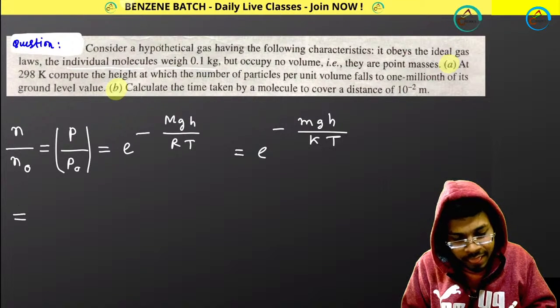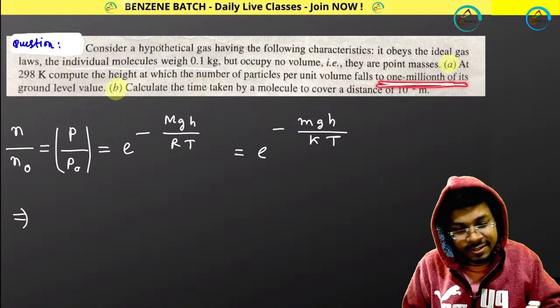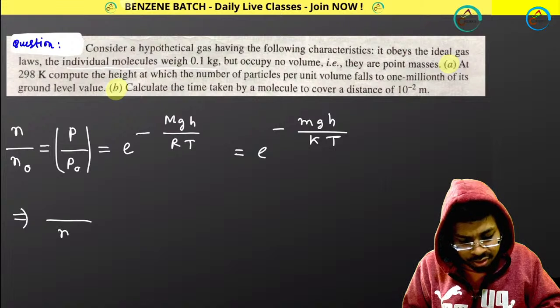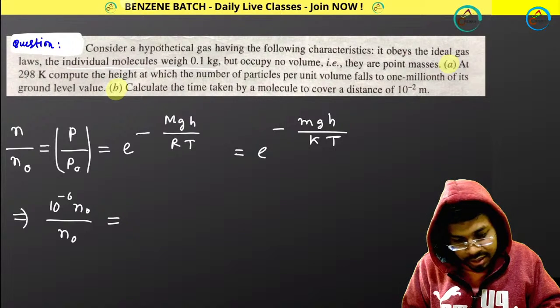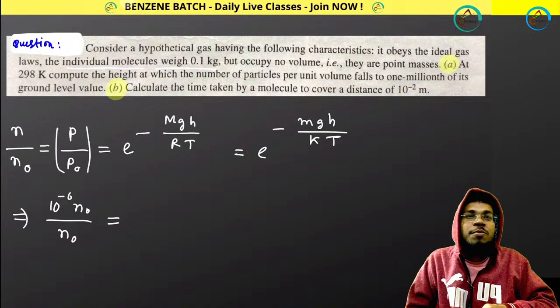Nothing to worry. So it is 1/1,000,000th, which means 10 to the power minus 6. So it is 10 to the power minus 6 N0 equals, then which one will you be using, this one or this one? Just use it properly.